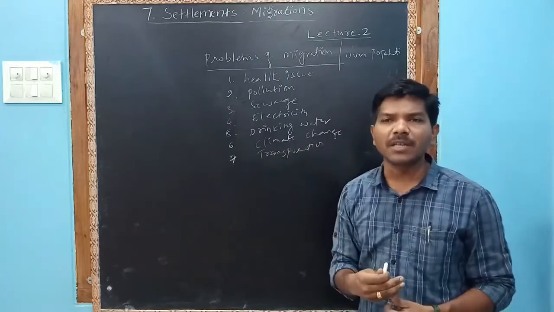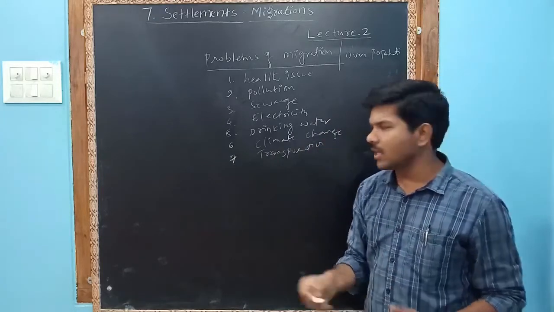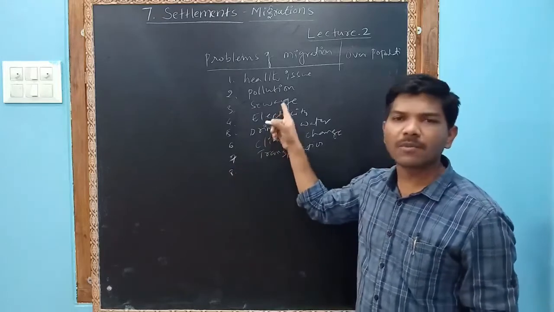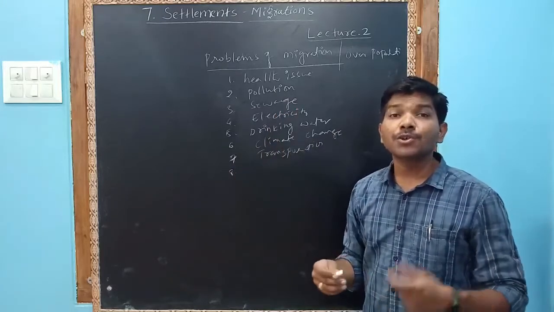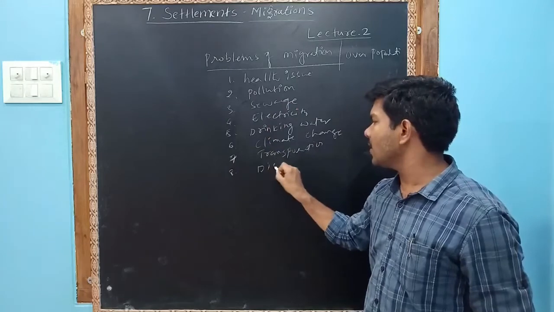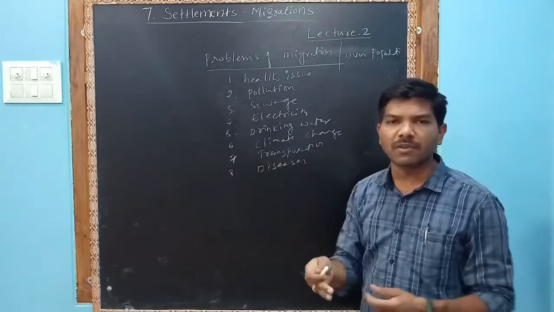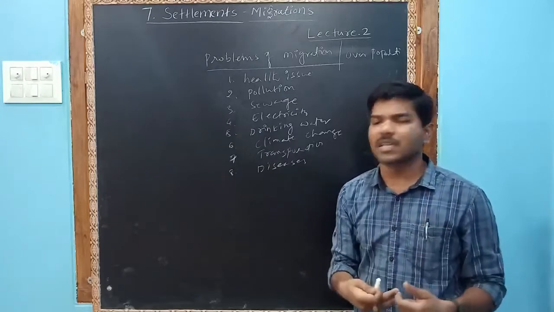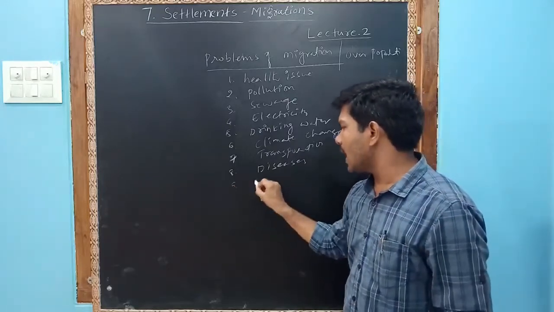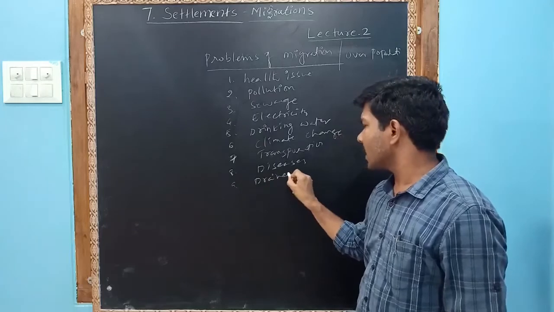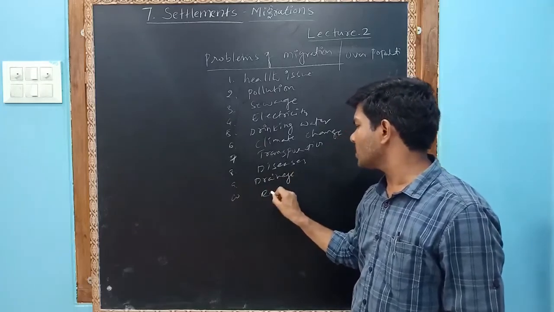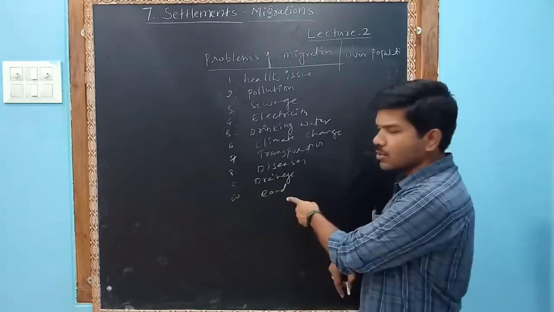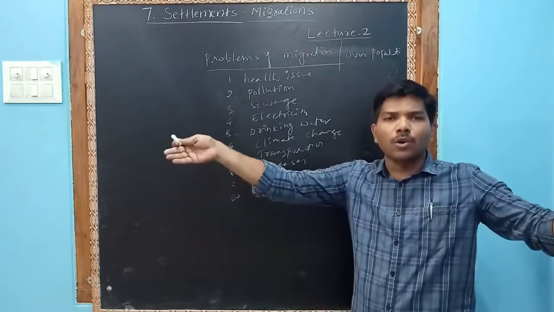Huge traffic jams will be there. A lot of problems will be there. New kinds of diseases may come, whenever all the people live in a congested area, it will be a big problem. And drainage problem. Next, roadways problem, road and transportation, because we need wide roads.